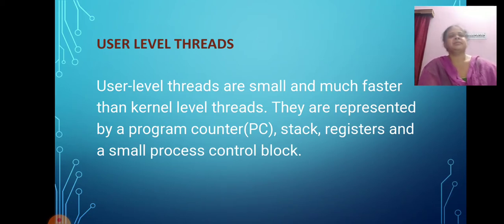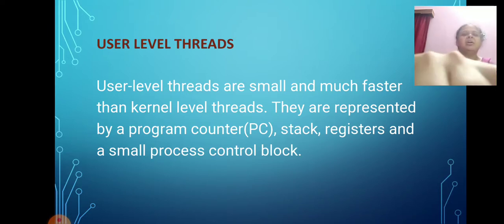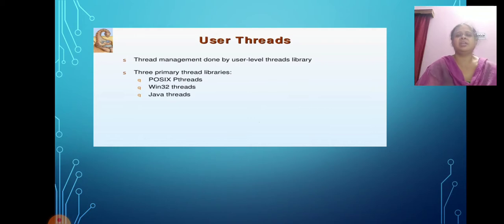The user level threads are implemented by user, and the kernel is not aware of the existence of these threads. It handles them as if they were single threaded process. Next is user thread. Thread management is done by user level thread library. Three primary thread libraries are POSIX pthreads, Win32 threads, Java threads.